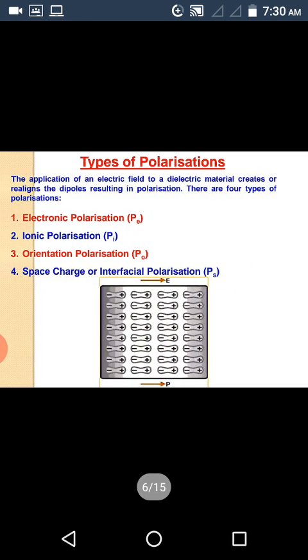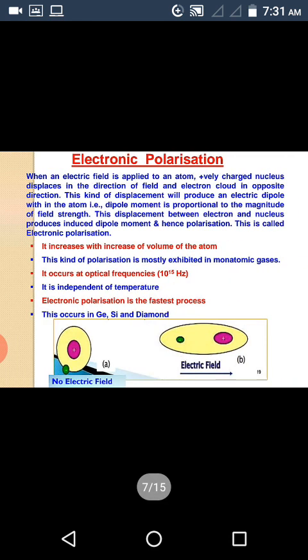Now, types of polarizations. What are these types of polarizations? There are four types, that are electronic polarization, ionic polarization, orientation polarization, and space charge polarization. Coming to the first category, electronic polarization. When an electric field is applied to an atom, positively charged nucleus displaces in the direction of the field and electron cloud in opposite direction.